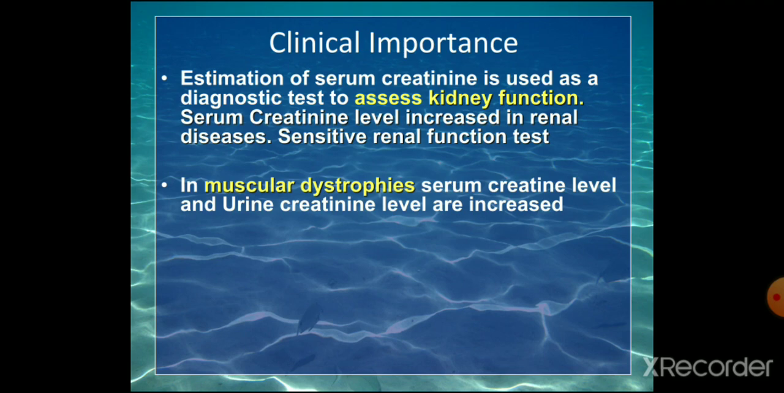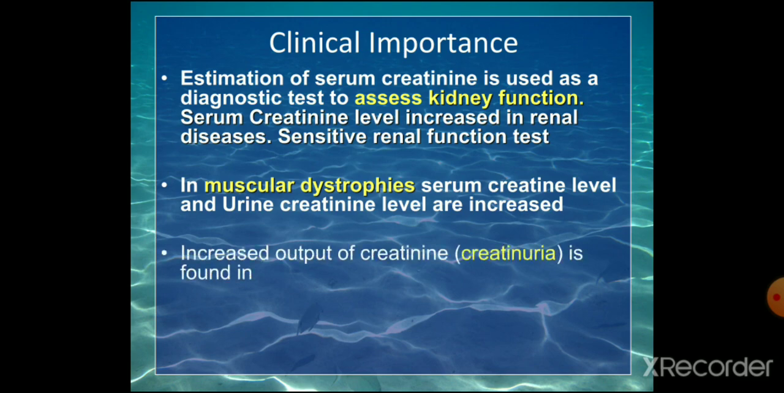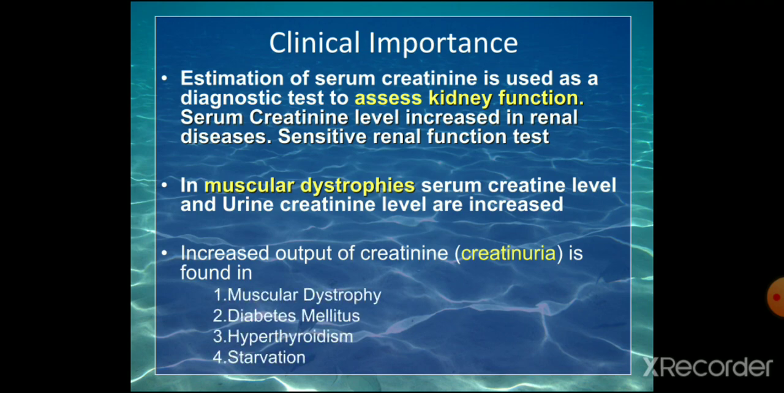Serum creatinine level is increased in renal function impairment, and in muscular dystrophy serum creatine levels are increased and urinary creatinine is also increased. Increased output of creatine, that is called creatinuria, is seen in muscular dystrophy, diabetes mellitus, hypothyroidism and starvation. In all these conditions, there is increased output of creatine in urine, that is creatinuria.